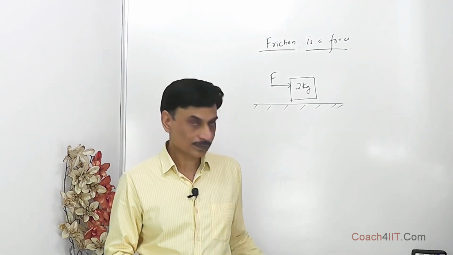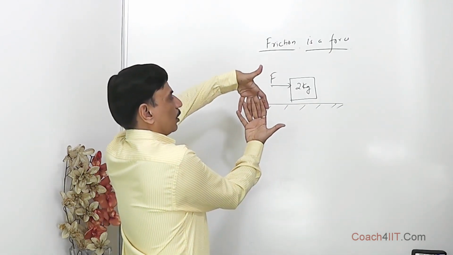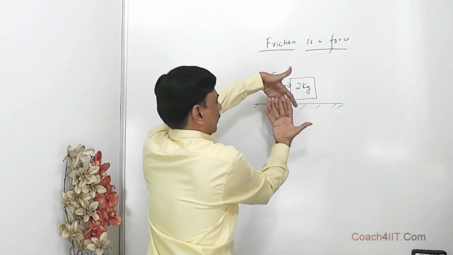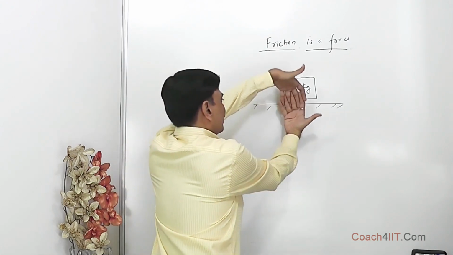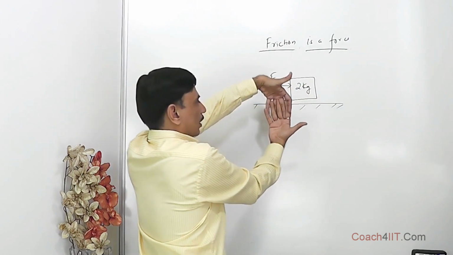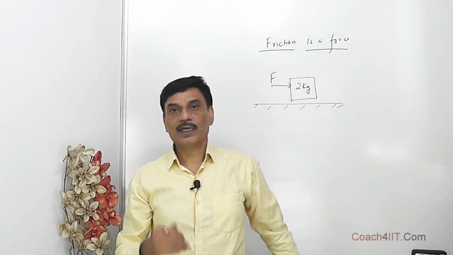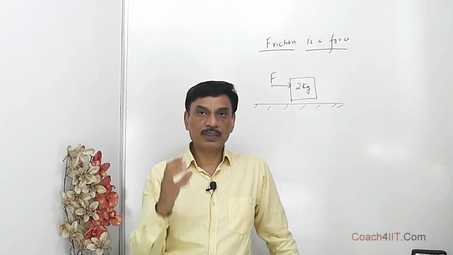Reason being, initially we have full interlockings like this. Between this surface and this surface we have full interlockings. But once it starts moving, it goes like this, it goes like this. It keeps on hopping, there is not a full interlocking. So as a result, to maintain that motion, it is much easier compared to when we intend to put this block into motion.